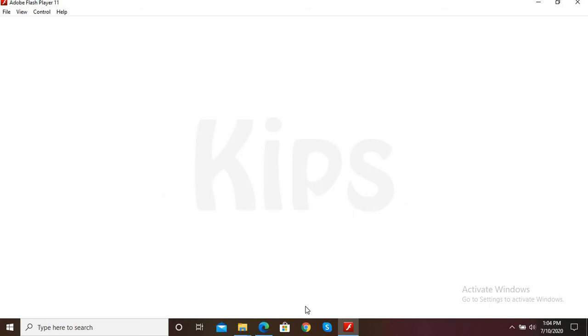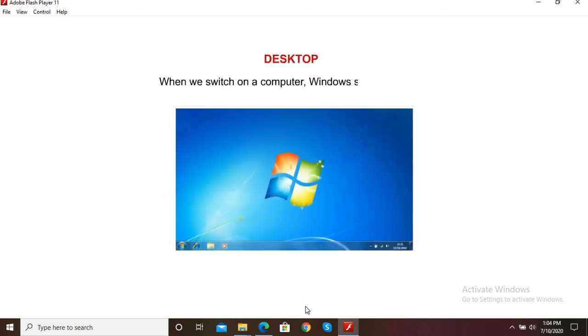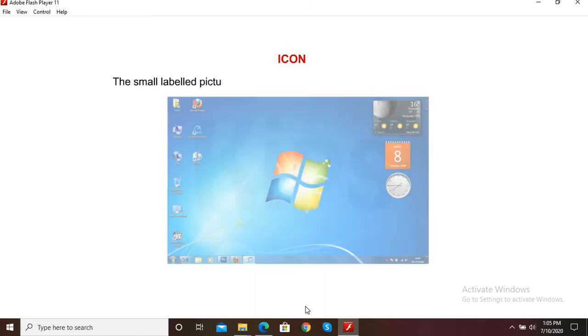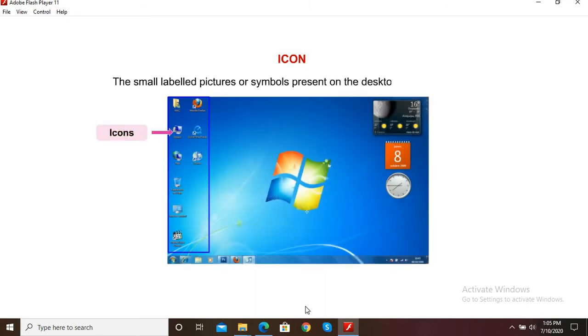First, let us talk about the desktop. When we switch on a computer, Windows starts automatically. The first screen that appears with labeled pictures on it is called desktop. Now let us understand what icons are. The small labeled pictures or symbols present on the desktop are called icons. These icons are used to open specific programs or documents.